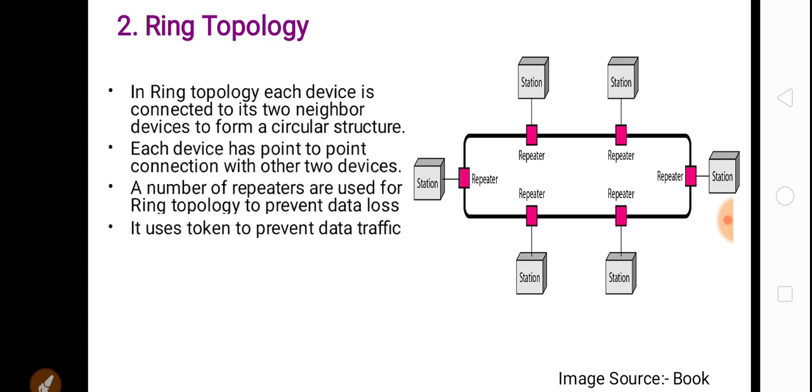It uses a token to prevent data traffic. Data traffic is one of the disadvantages of bus topology. When two or more devices want to send data at the same time, the data traffic will increase in bus topology.